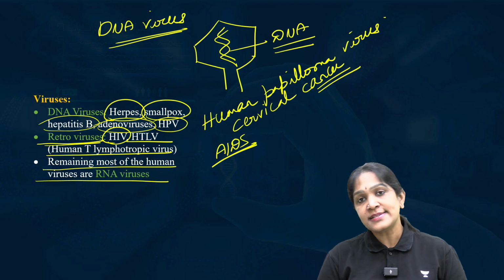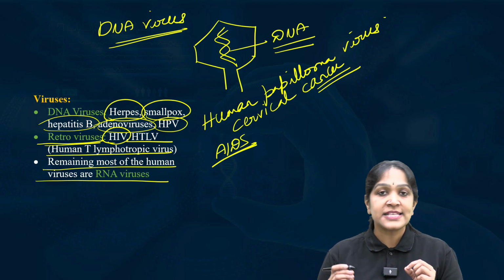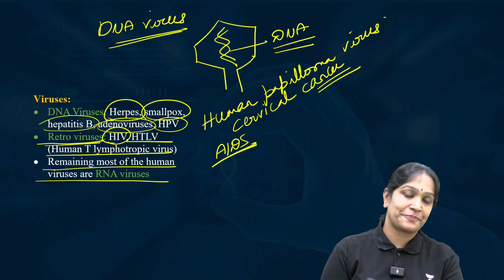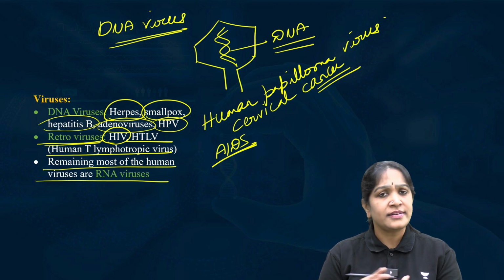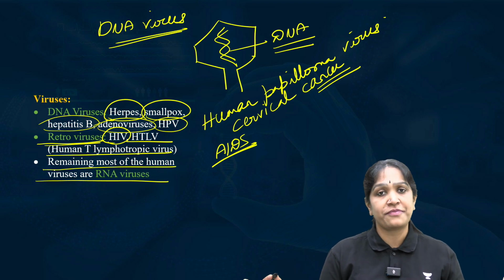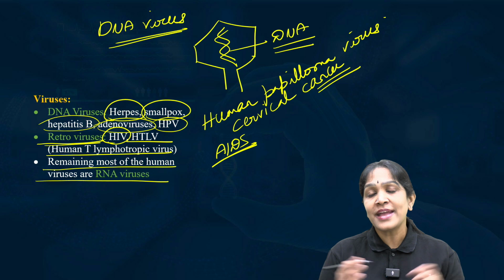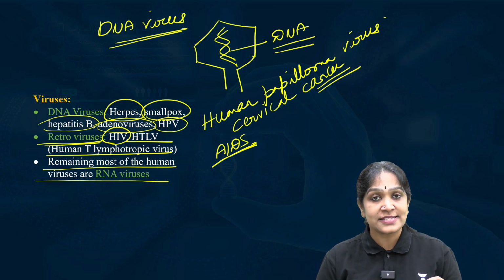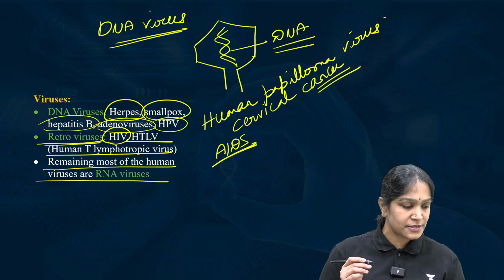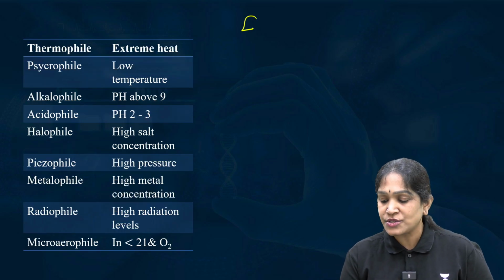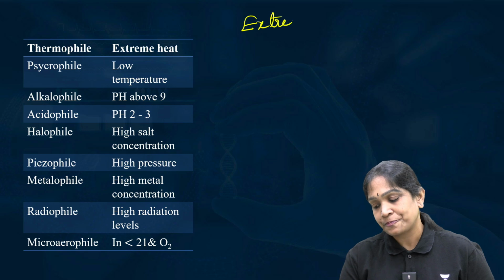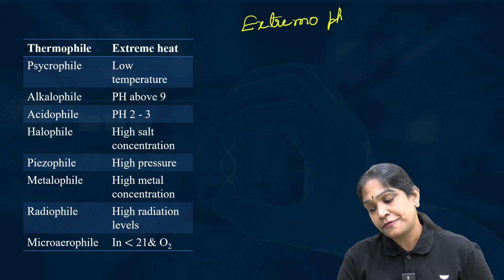Now, let us discuss where these microorganisms live. These microorganisms can live in different places. They are everywhere. And some of the microorganisms can live in extreme conditions also. Such microorganisms are called extremophiles.